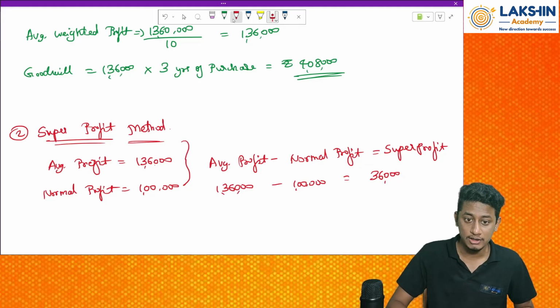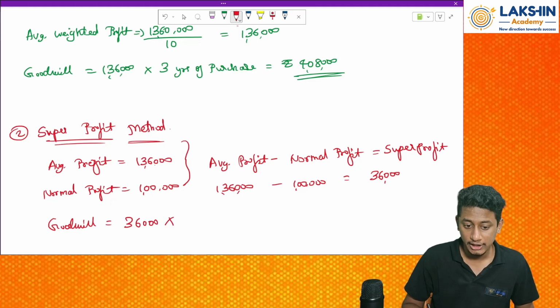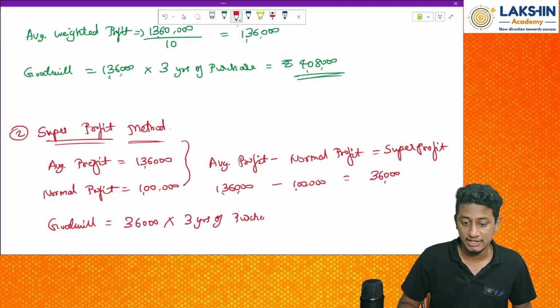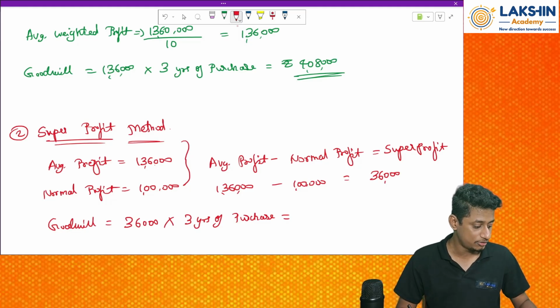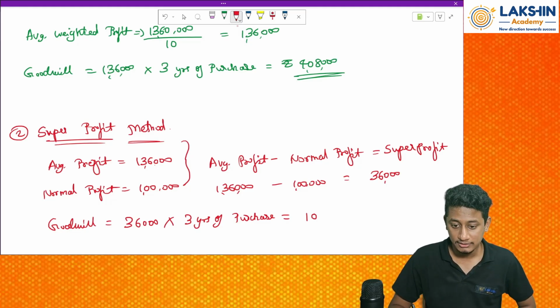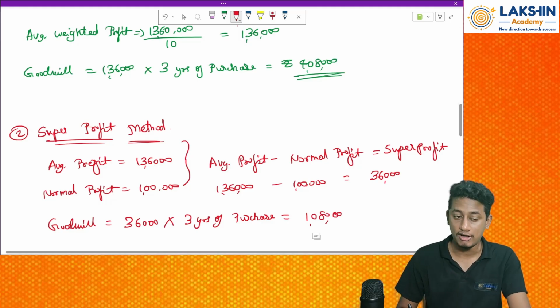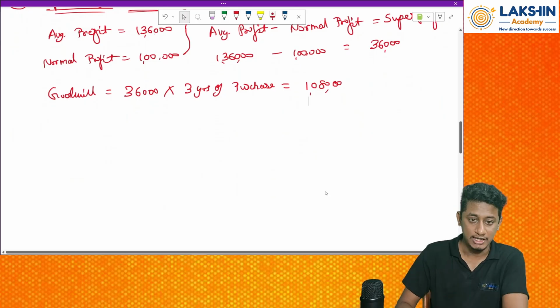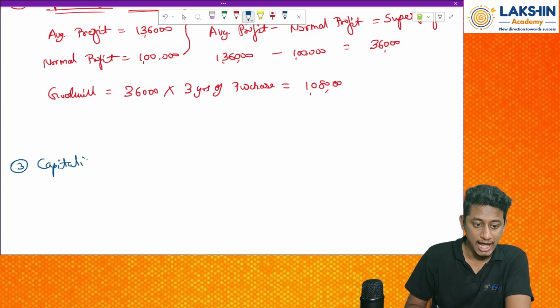How to find the goodwill? Goodwill will be equal to super profit into 3 years of purchase. Again, the same assumption, that the question asks for 3 years of purchase. I am multiplying it: 36,000 into 3 is 1,08,000. So 1,08,000 is the goodwill value that I have. Clear with this? Okay. This is the second method. Coming to my third method, it is called my capitalization method.